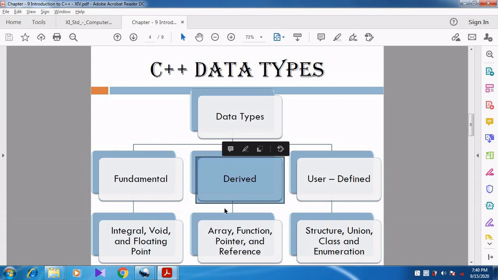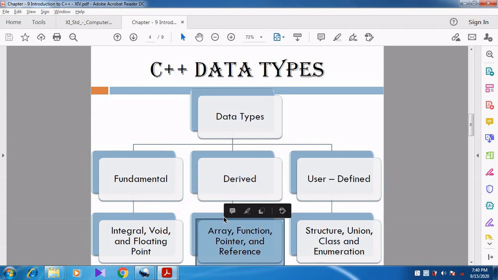Are there any classifications for derived data type? Yes. The derived data types are classified into four. What are they? Array, function, pointer and reference.